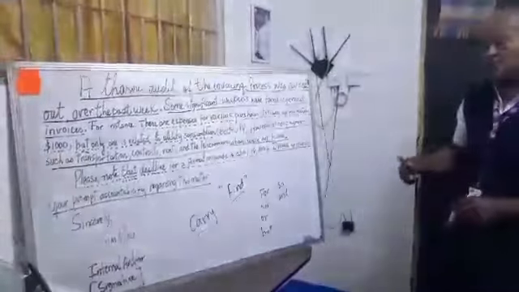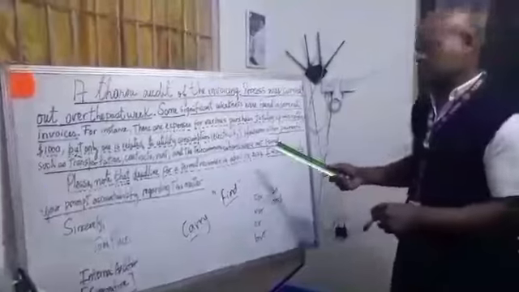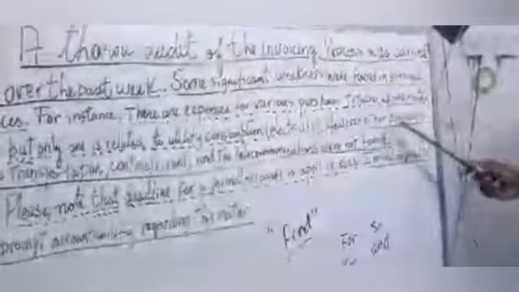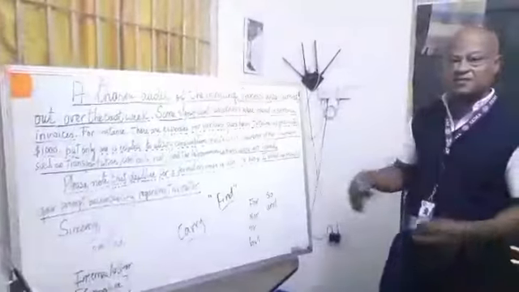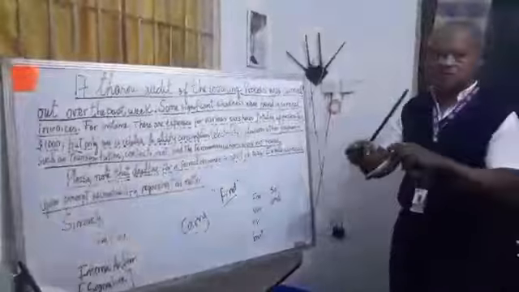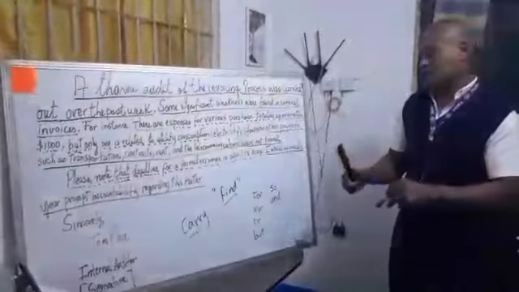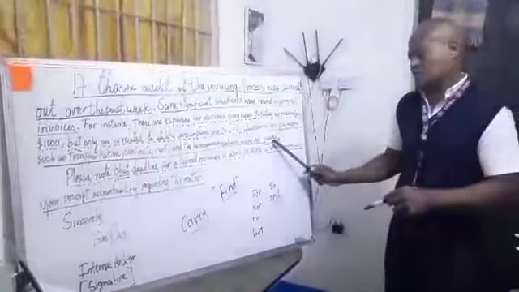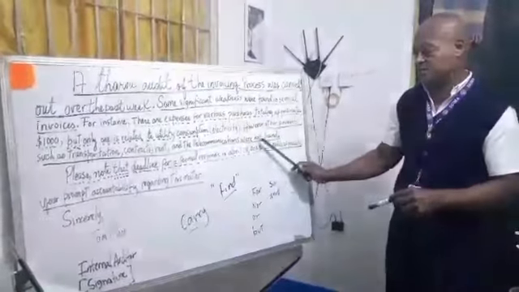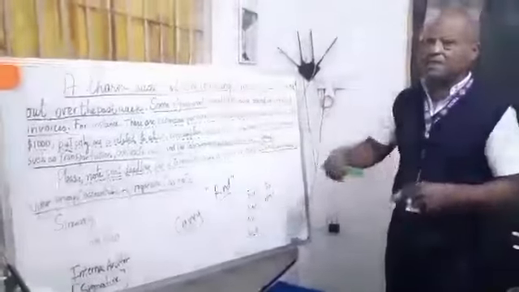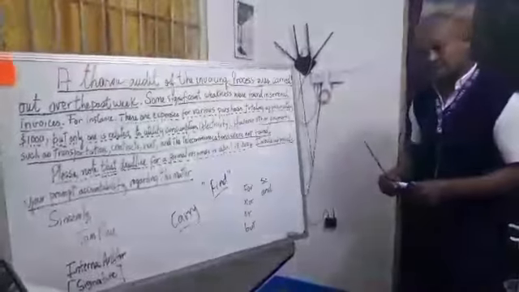Let's see another example of a simple sentence: other payments such as transportation, contracts, rent, and telecommunication were not found. This is our example. The idea is complete, and the principal verb is found. But this is a negation, to be verb conjugation, negation with not. This is passive voice too, but in negative form: passive voice past in negative form.